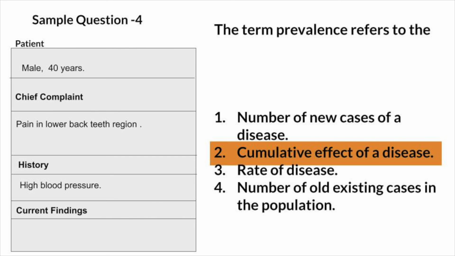It represents the total proportion of the population affected by the disease, both old and new. The proportion indicates the count, with the addition of a denominator to determine the prevalence. The cumulative effect of the disease is the past and the present. Answer, cumulative effect of the disease. Prevalence is equal to the sum of old cases plus new cases.